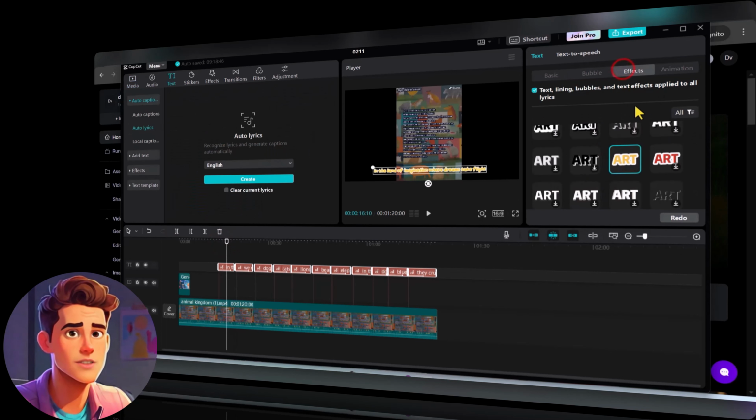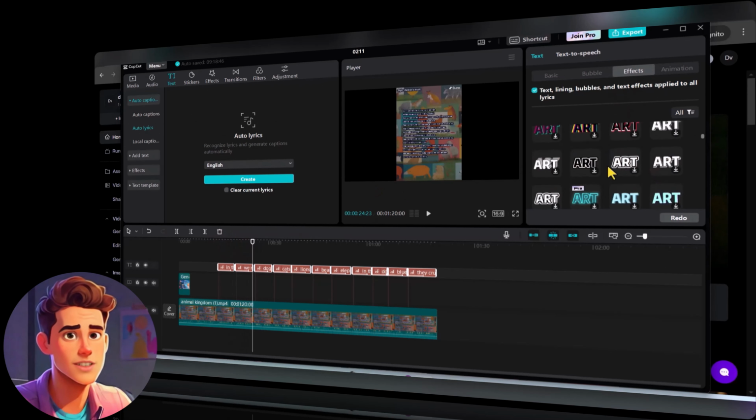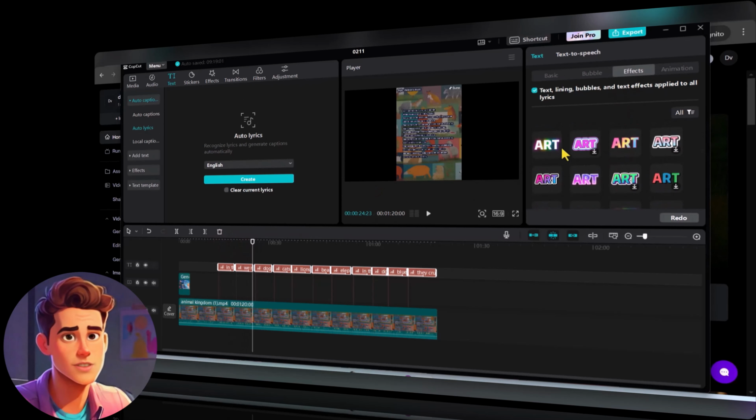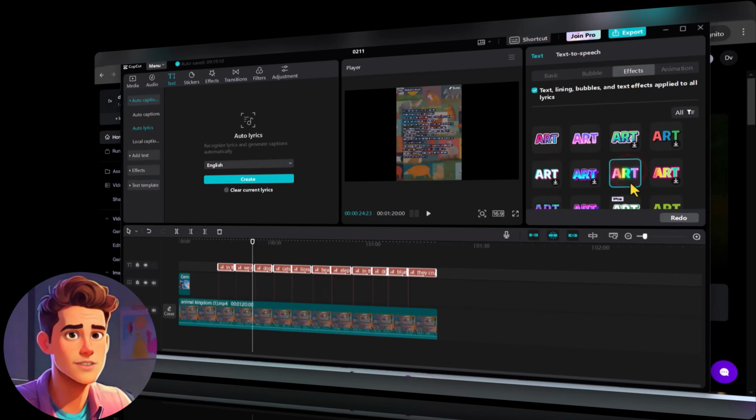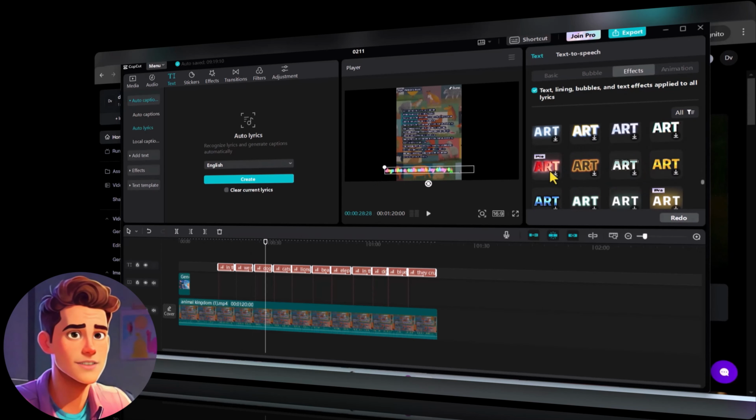Text color. We can also choose different colors here. You can see this is orange, because children prefer some. You can see there are some colorful ones. I can choose a colored one. There are more color templates here.